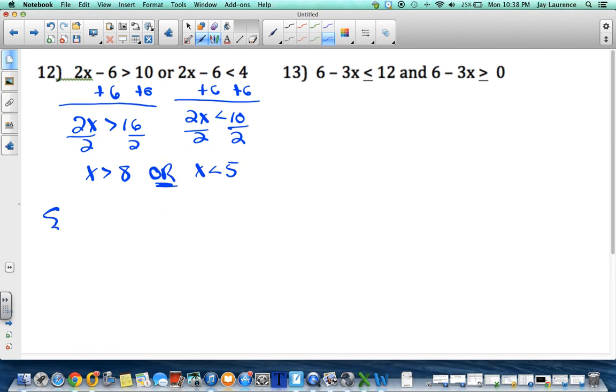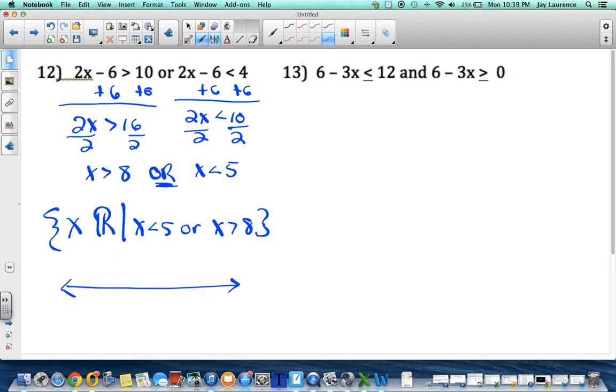If you wanted to do a solution set, it might look something like this. X is less than 5 or x is greater than 8. And my number line would have to have a 5 on it, have to have an 8 on it. Since they're not equal to, they'll both be open points. Now, where are the numbers less than 5? Well, they're to the left of 5. And where are the numbers greater than 8? Well, they're to the right of 8 on the number line. And there you go. Okay, number 13.